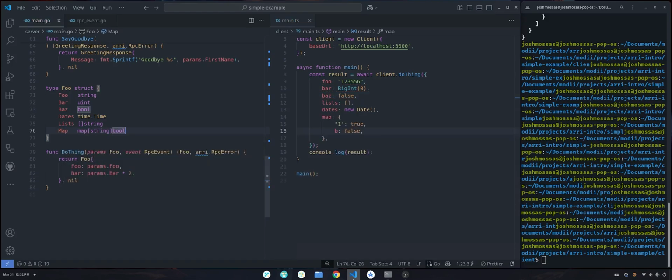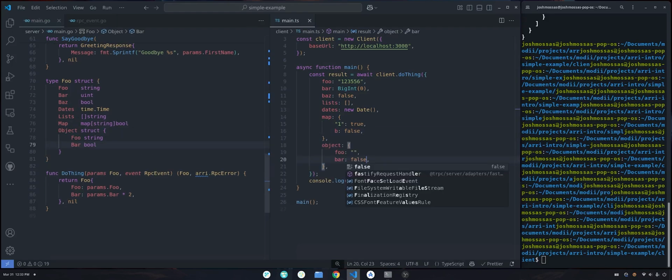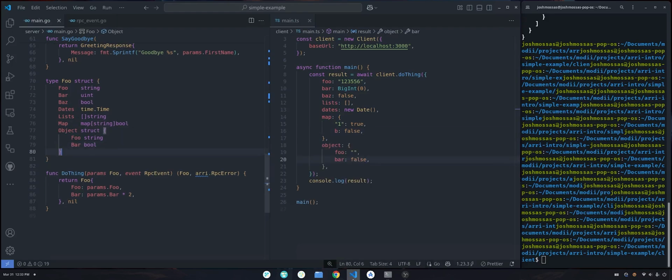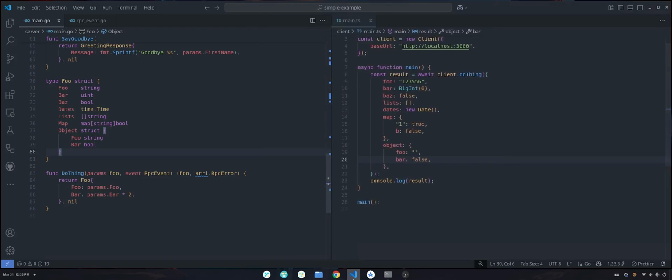And you can do nested objects as well. So now you might be wondering, okay, well then how are we supporting optional values and nullable values? And the problem with Go is Go has this concept of zero values, right?